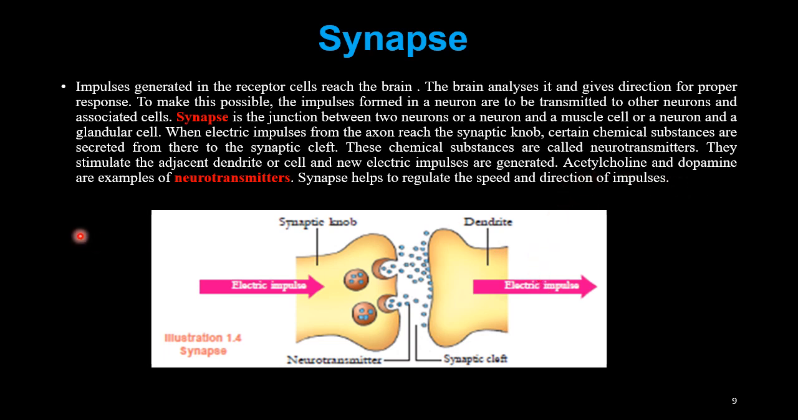Acetylcholine and dopamine are examples of neurotransmitters. These are present in our body, acetylcholine and dopamine. Then the synapse helps to regulate the speed and direction of impulses. So actually the direction and the speed are regulated by the synapse.